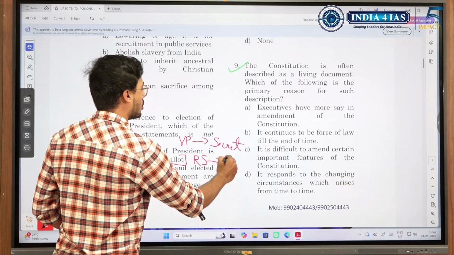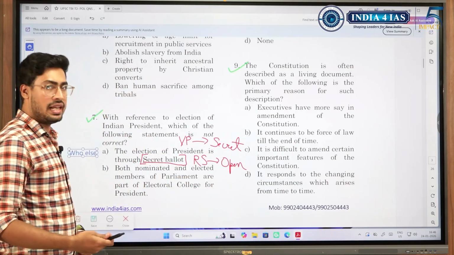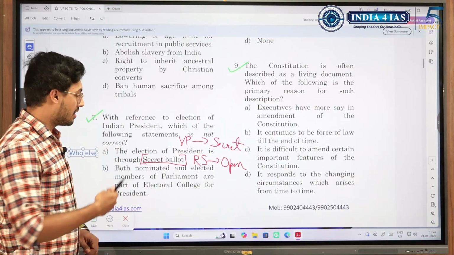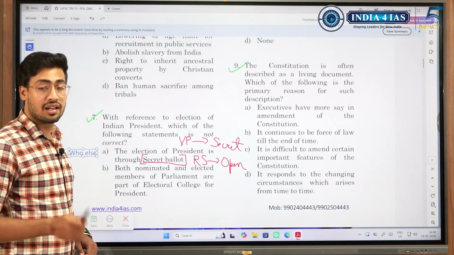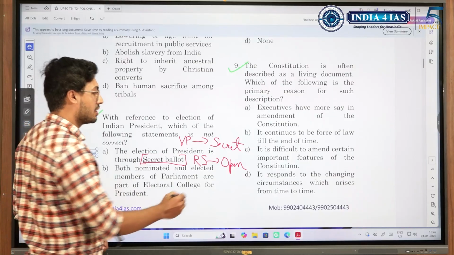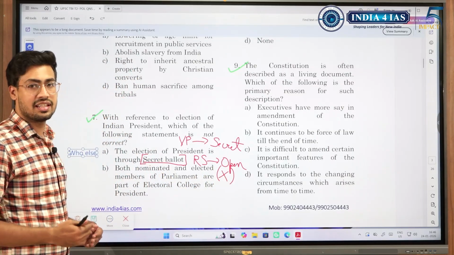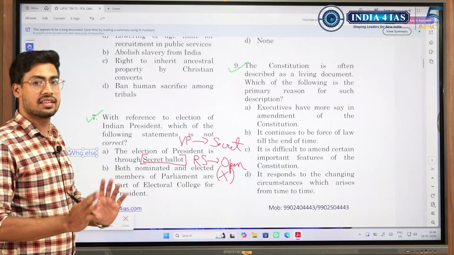That happens through open ballot. If an MLA votes in a Rajya Sabha election against the party whip, does it lead to anti-defection? Does anti-defection apply in that case? No, it doesn't apply. This was through one of the Supreme Court rulings. So these are the things that we need to study, and we need to connect things.